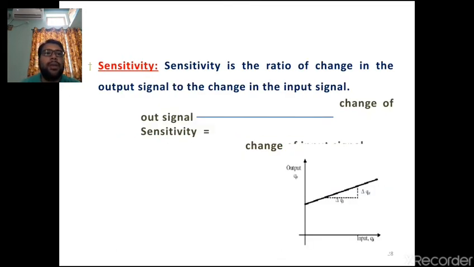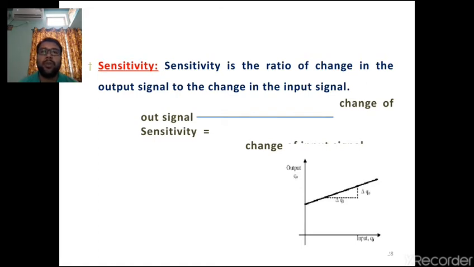Sensitivity is nothing but how sensitive the instrument is. That means if any variation or any disturbance is there, whether it is due to internal disturbance or external disturbance, that has to be detected by the instrument. That is nothing but sensitivity. Basically, it is a ratio of change in the output signal to change in the input signal.